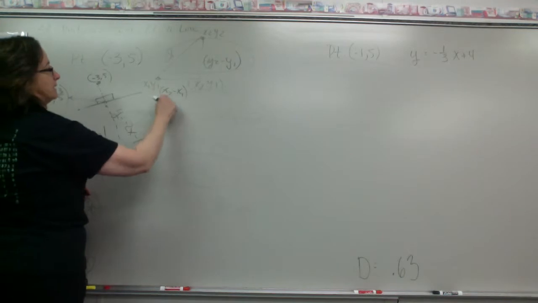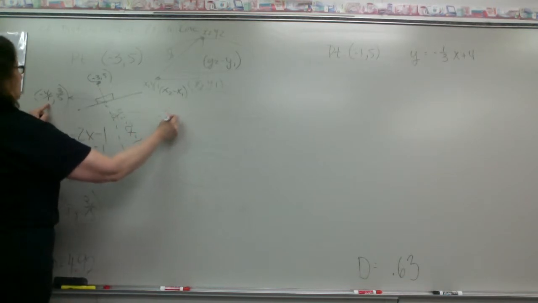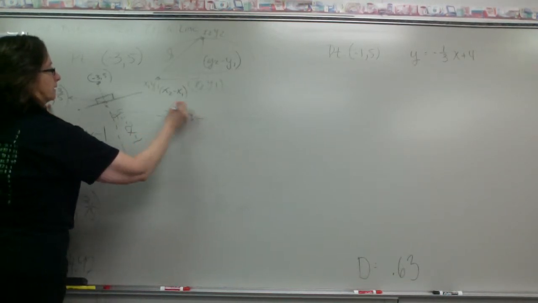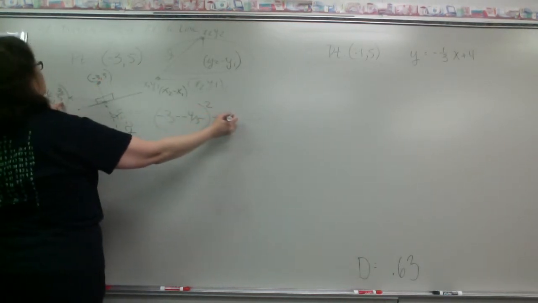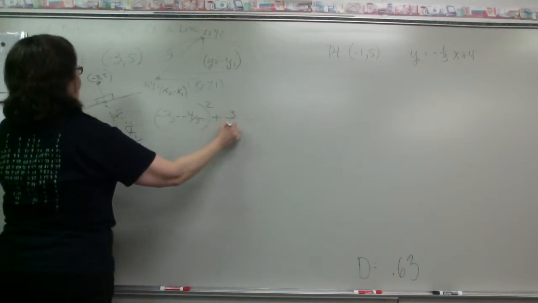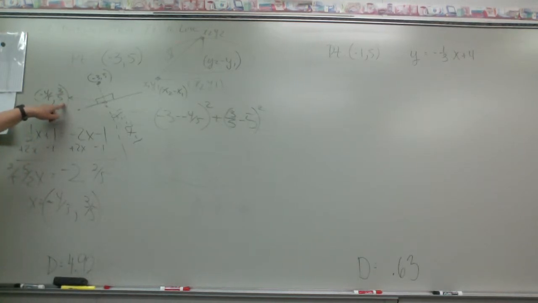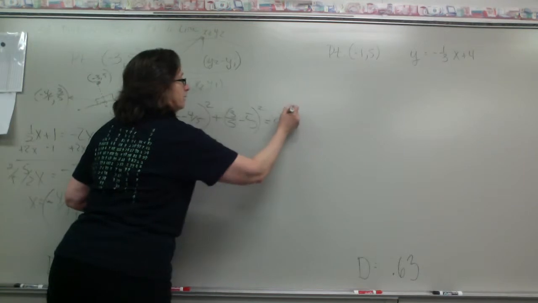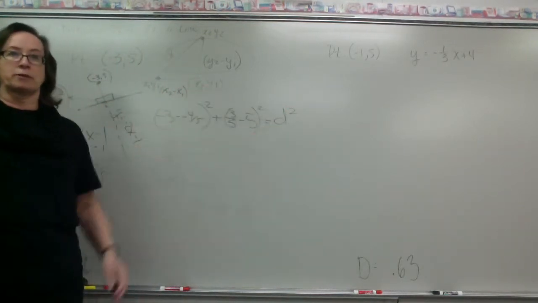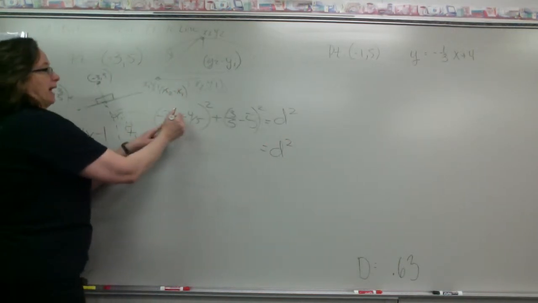So I'm going to take the difference between the 2 x's. So I have negative 3 minus a negative 4/5 squared plus this one, which is what? 3/5 minus 5 squared. Now, since I'm squaring the distance, I don't have to be careful about which way I take it, right? I can take it either way I want to. I'm squaring the distance, and then that's equal to the distance squared. So you know your distance formula is when you take the square root of both sides of that. Okay? So now I've got d squared is, I'm going to add these together.